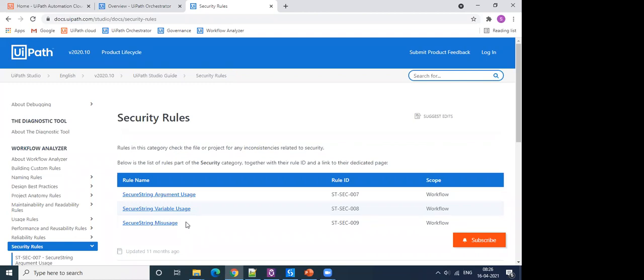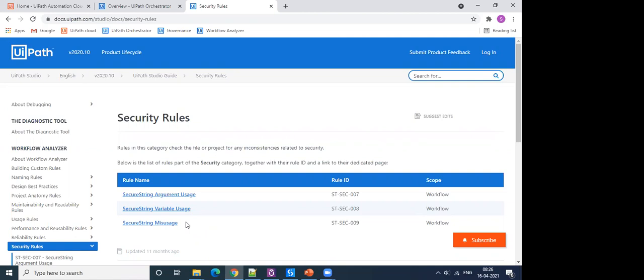But before doing that, you are converting your secure strings to a string format. So this will flag an error. You are not supposed to convert your secure strings to plain text passwords. This is a misuse of secure strings. We should be using secure strings wherever we are using passwords.